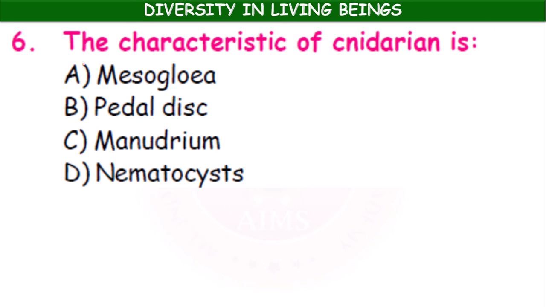The presence of nematocysts is the characteristic feature of cnidarians. Nematocysts are a special kind of cells. Okay, they use these cells for defense and to paralyze the prey.